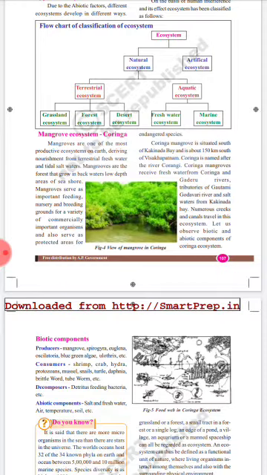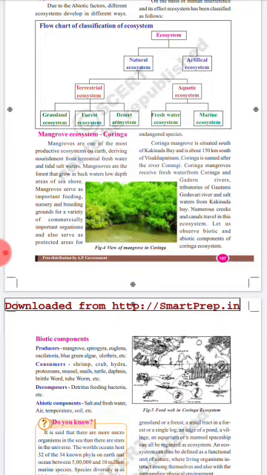Basically, ecosystems are of two kinds: natural ecosystem and artificial ecosystem. Natural ecosystem is again classified into two types: terrestrial ecosystem and aquatic ecosystem. Terrestrial ecosystems are classified into three types: grassland ecosystem, forest ecosystem, desert ecosystem. Whereas aquatic ecosystem is classified into two types: freshwater ecosystem and marine water ecosystem. These are the different kinds of ecosystems.